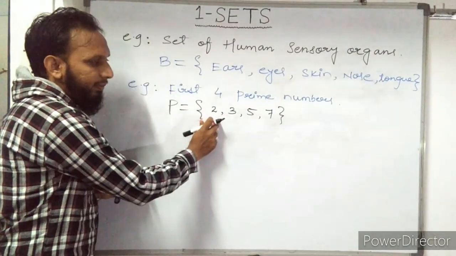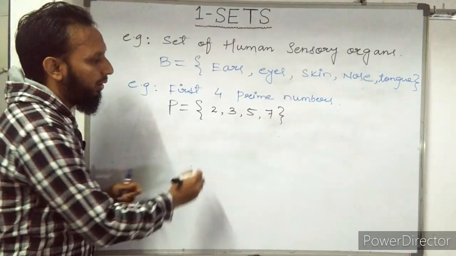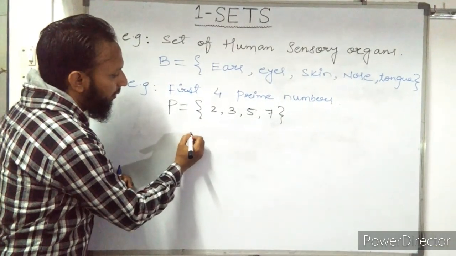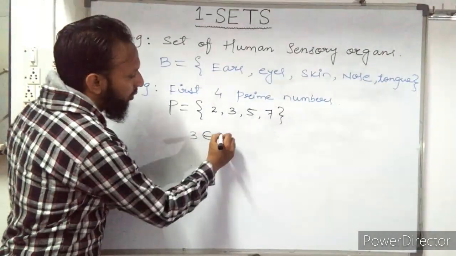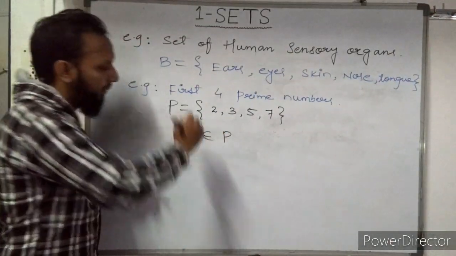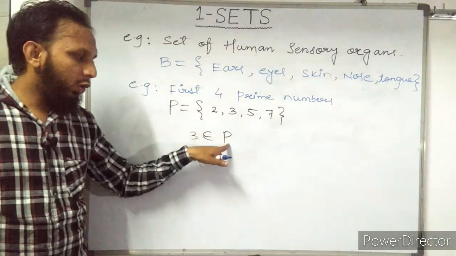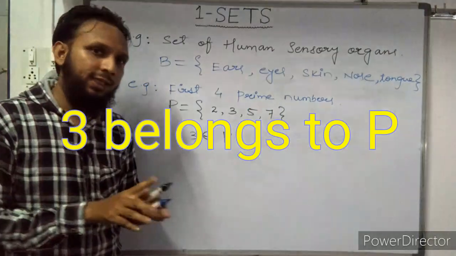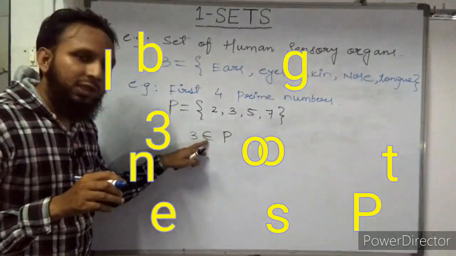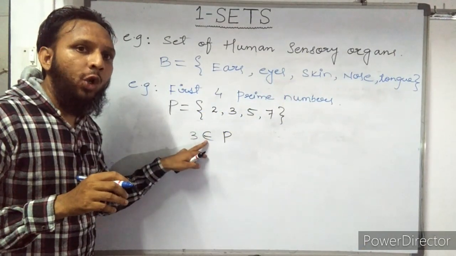According to this set, I am explaining some rules. 3 belongs to P. अब तुम लोग बोल रहे हैं belongs to, अचानक से क्या बोल दिए हैं सर ने? So this symbol is used as belongs to.